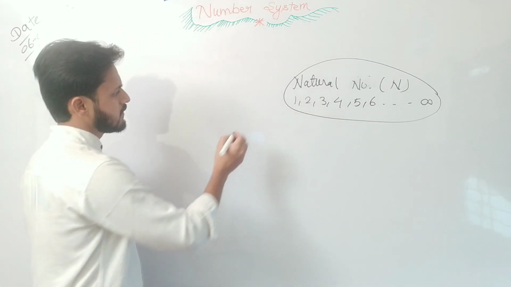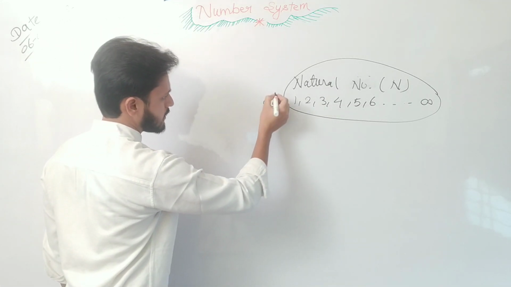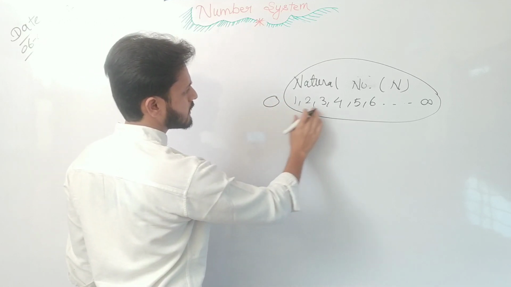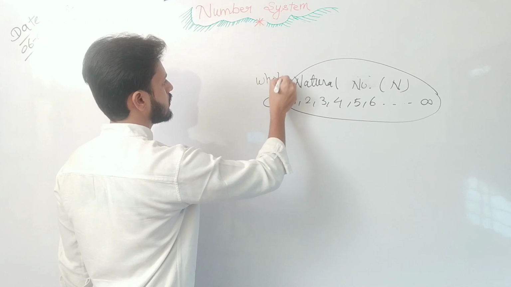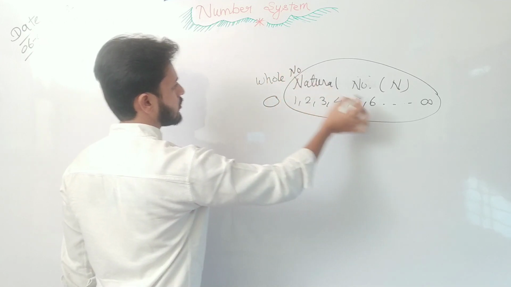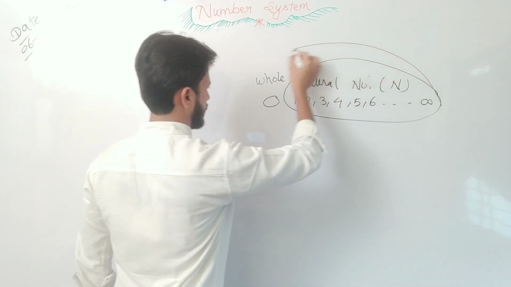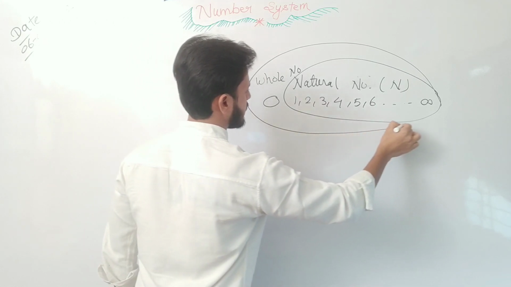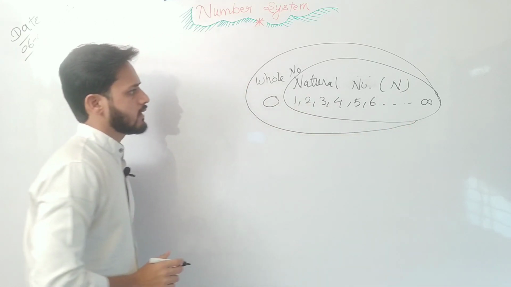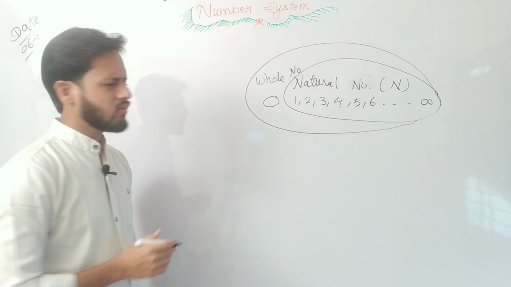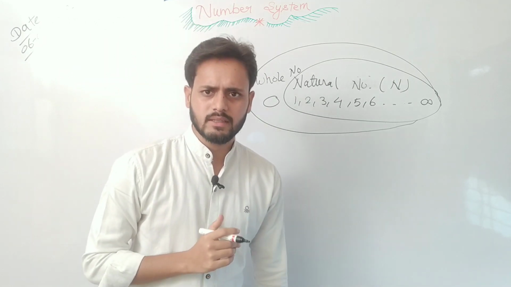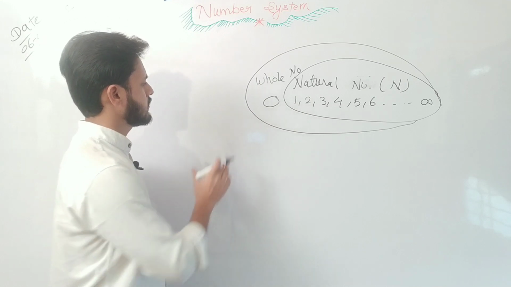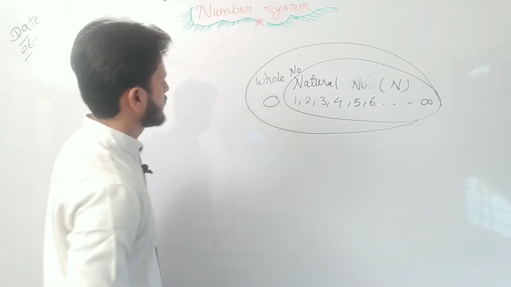If I add 0 to the natural numbers, it is called the whole number. I am going to explain the types of numbers using a syllogism, or you can say a Venn diagram, because it is very easy to understand that way.